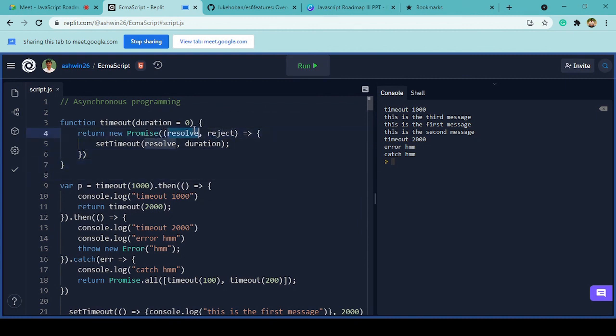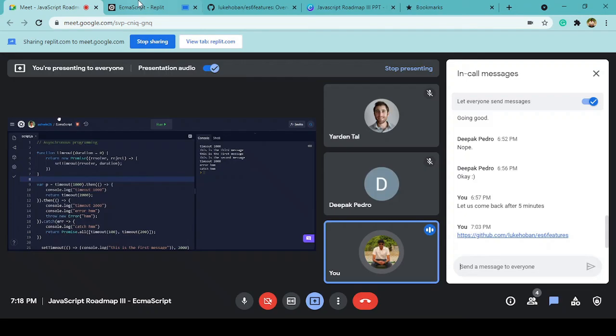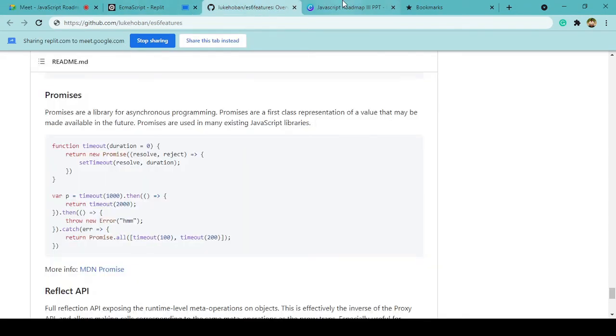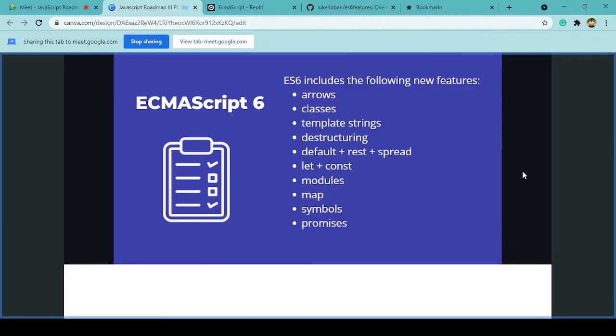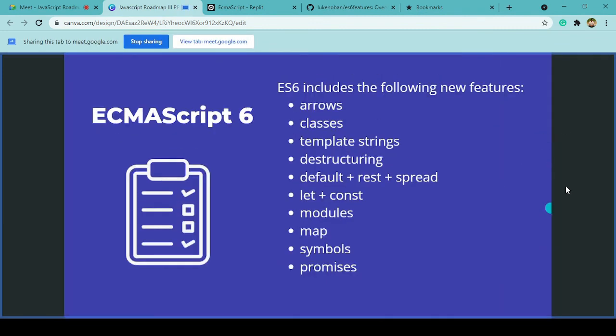So this is what either we resolve or we reject. That's why we pass 2 functions actually, right? So yeah, that's pretty much it about the most important concepts that we wanted to cover actually, right, in ECMAScript.